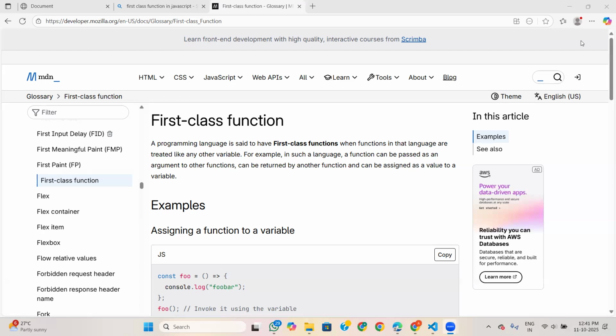Now, what is a first class function? A first class function is a normal function, also known as a first class citizen, because we are able to assign it to a variable, we can pass it as an argument, and we can also return it from a function. So this is all about this video. I hope you guys understand this concept.